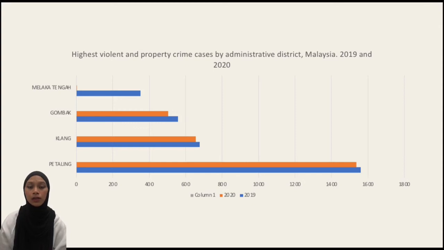Following is Klang, the rate is 677 in 2019 and 656 in 2020. The third is Gombak. The rate is 557 in 2019 and 504 in 2020. And the last is Melaka Tengah, 353 in 2019 and 260 in 2020.